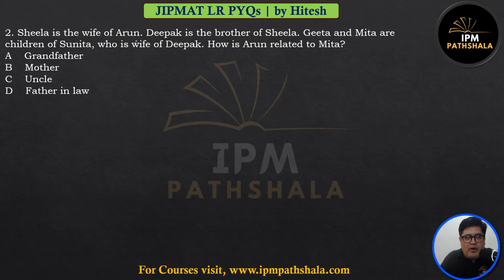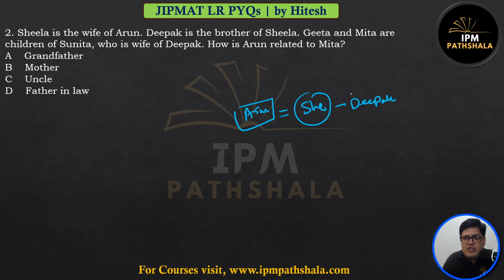Sheila is the wife of Arun. Deepak is brother of Sheila. Geeta and Meeta are children of Sunita, who is wife of Deepak. How is Arun related to Meeta? So we start with Sheila. She is who? She is wife of Arun. Then we have Deepak, who is brother of Sheila.